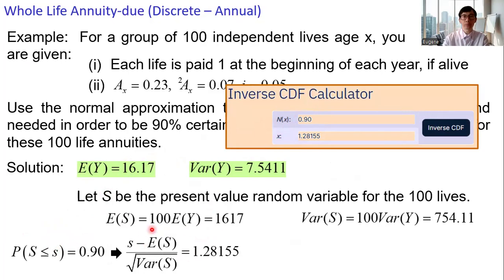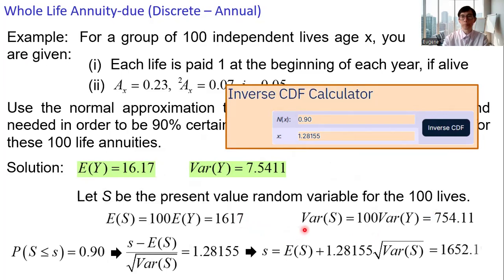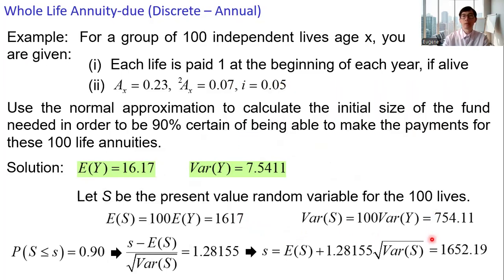We get this expression, with the expected value and the variance of S respectively. And then we can get the answer, 1652.19.